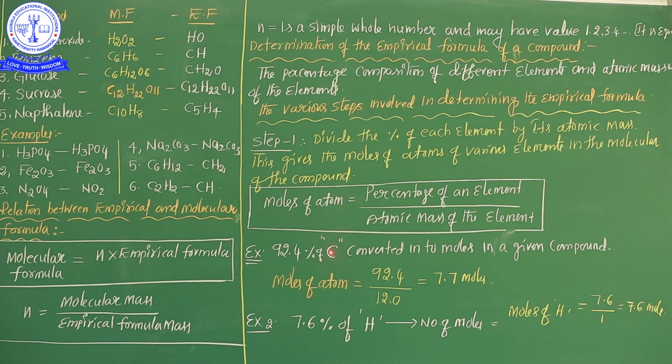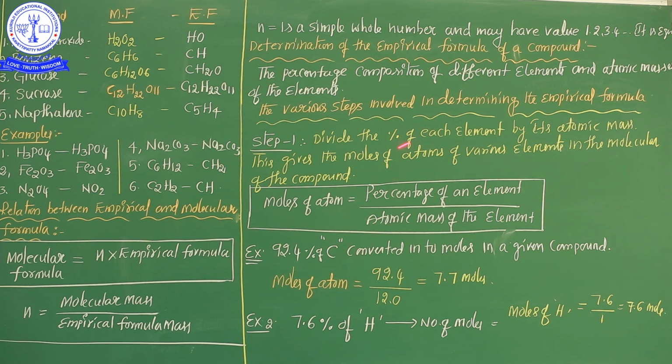So already in this class I completed the first step in the determination of the empirical formula. What is the first step? Divide the percentage of each element by atomic mass, and you will get the number of moles. So the first step in the determination of the empirical formula is to get the moles of atom. How to get the moles of atom? Percentage of an element upon atomic mass of the element. This is the first step. Later we will start the second step.